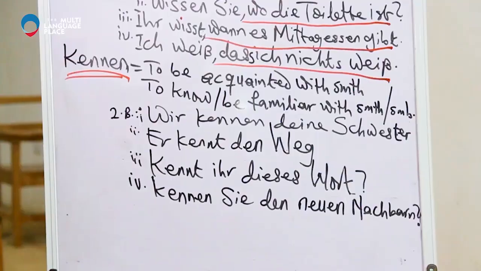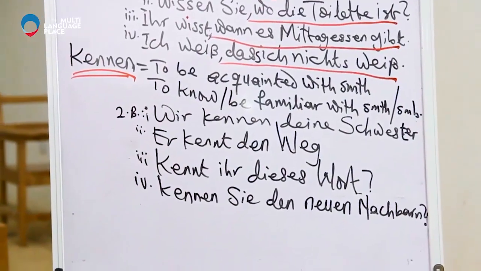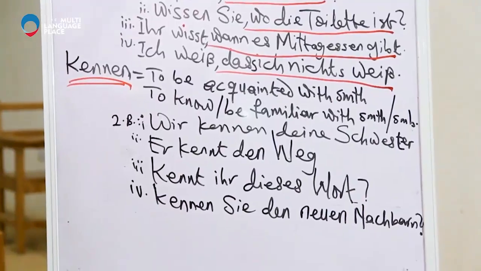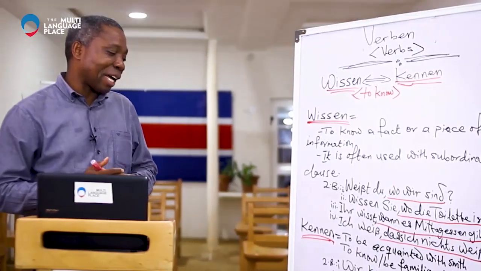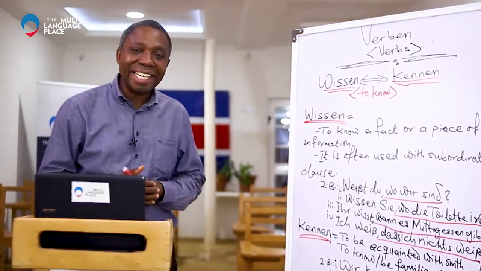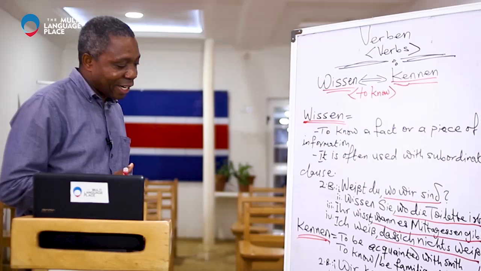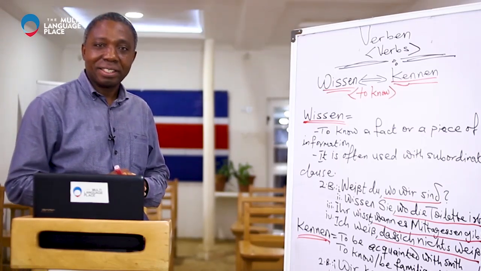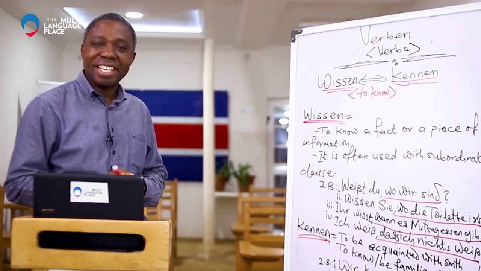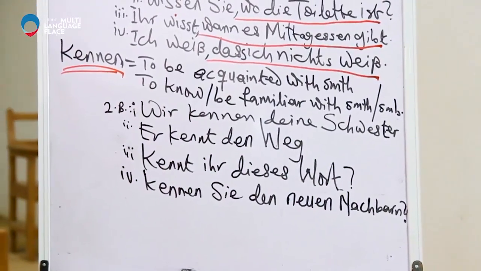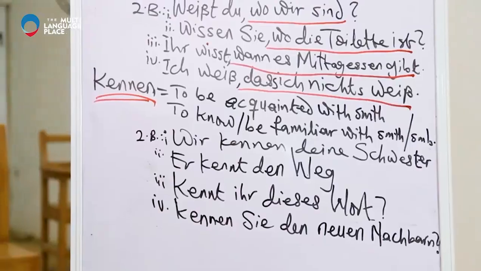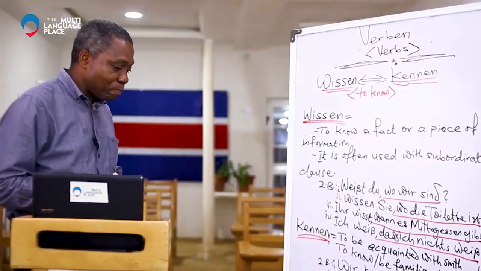Now let's look at the examples. Number one: Wir kennen deine Schwester. We know your sister. So you say it after me now. Wir kennen deine Schwester. The second example: Er kennt den Weg. He knows the way. Er kennt den Weg.